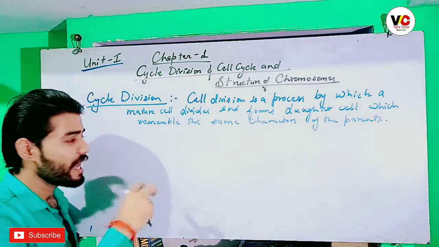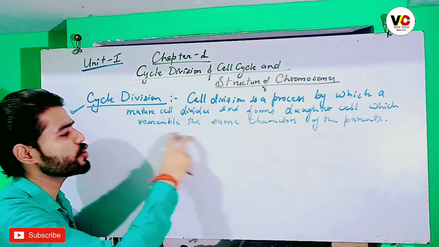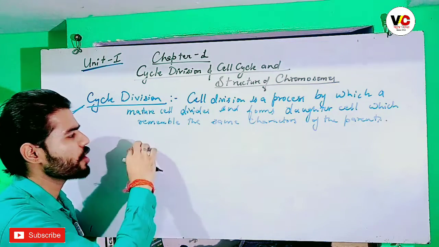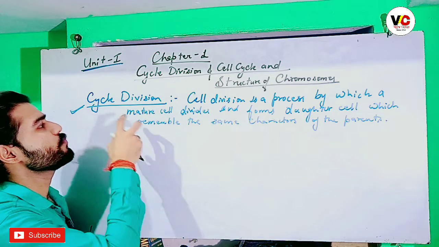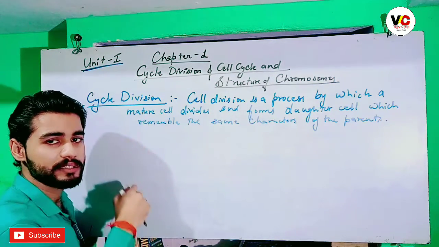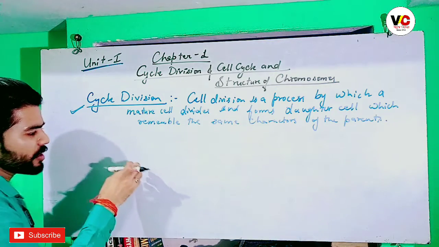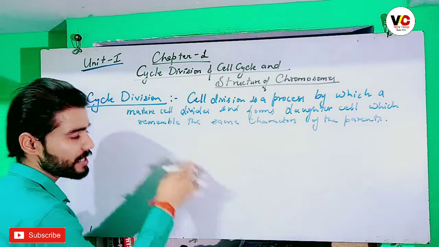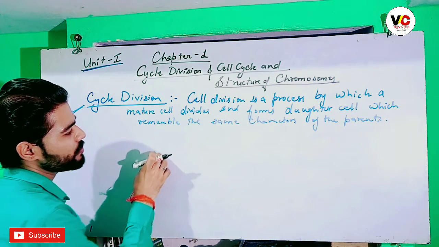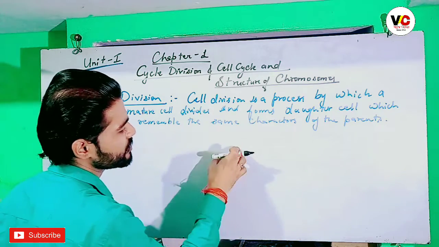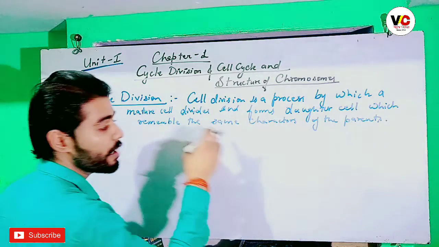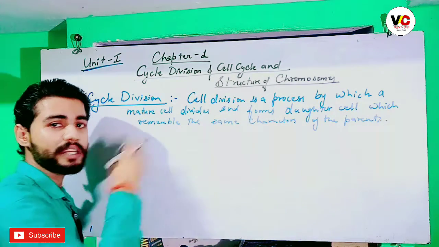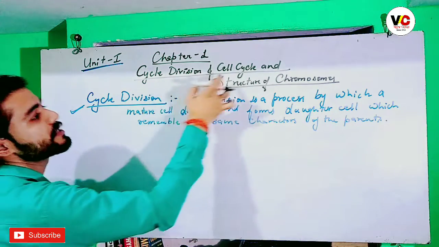What is the cell cycle? The cell cycle is a sequence, a mechanism, or a process required to form mature cells. In order to divide, cells go through multiple sequences and processes, which combined are known as the cell cycle.